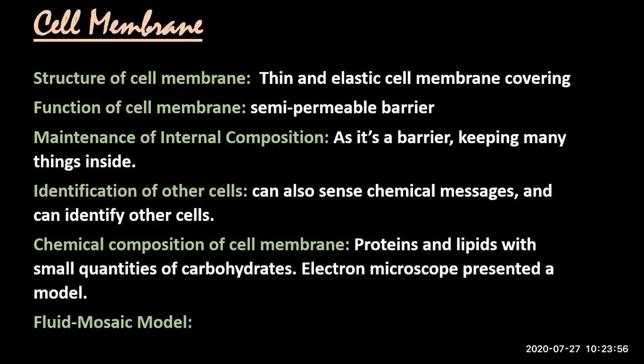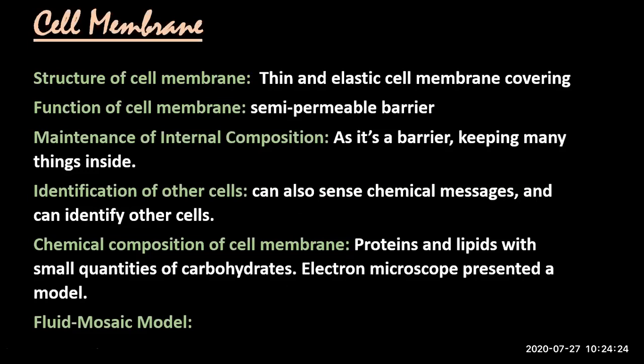Now the next point is chemical composition of plasma membrane. As I told you, how the internal composition is maintained especially of cytoplasm, it is by plasma membrane. But यहाँ पर हम बात कर रहे हैं what is the composition of plasma membrane. किस चीज से बना हुआ plasma membrane?